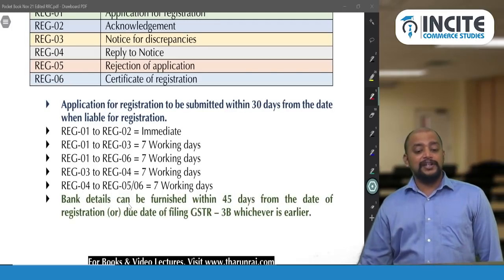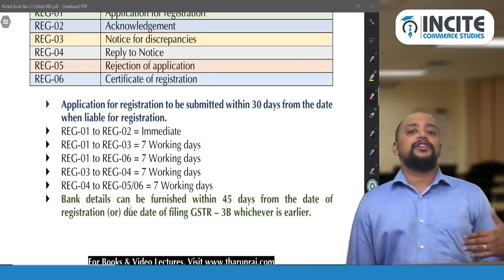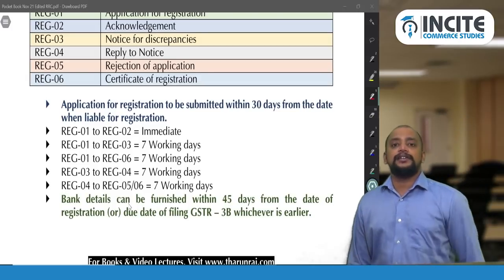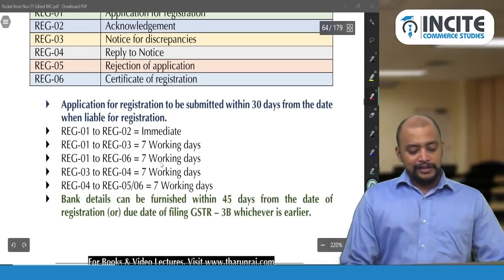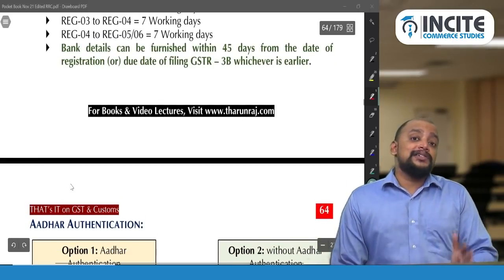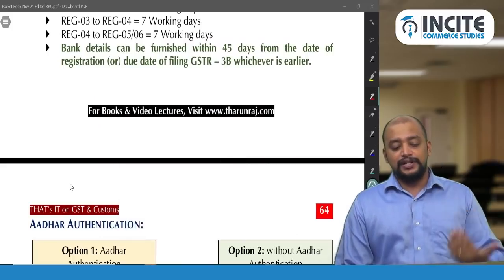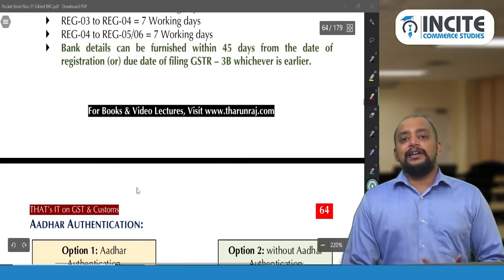If we are not furnishing the bank details by that time, that is also one of the reasons for suspension of registration, that is, initiating cancellation of registration. So remember, 45 days from the date we get the registration certificate or the due date of furnishing the first return GSTR 3B, whichever is earlier, should be taken.